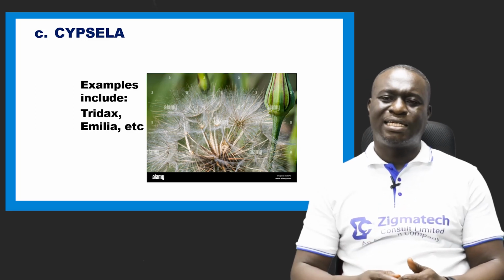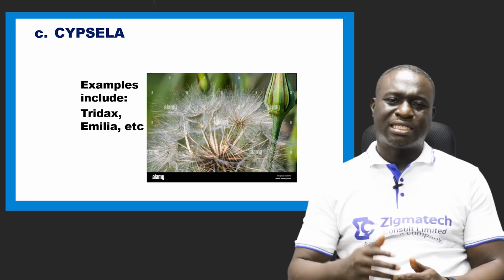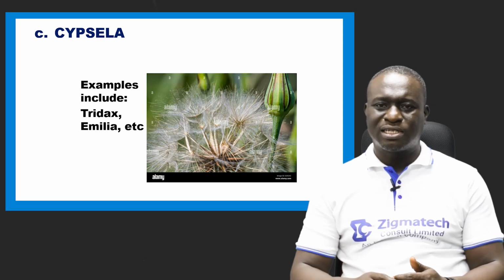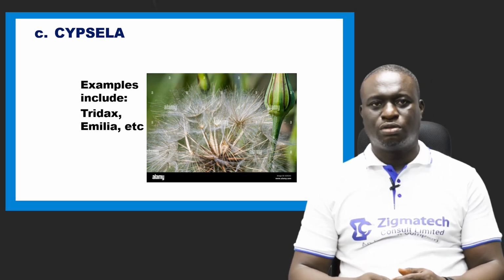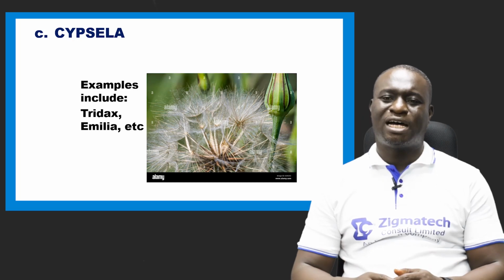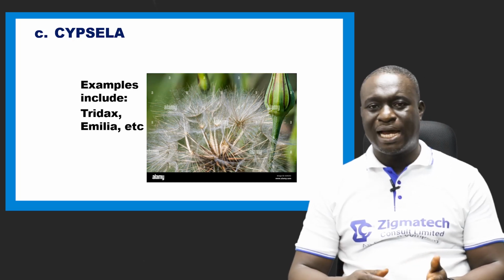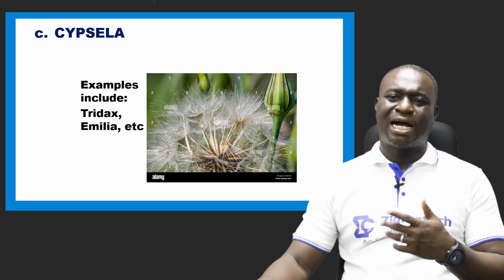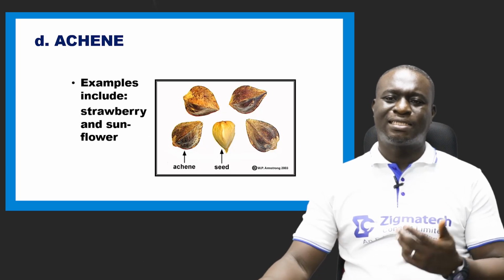Now, the cypsela, they include the tridax. These are mostly wind-pollinated flowers. We have the tridax, we have the emilia, and so on. These are all referred to as cypsela.